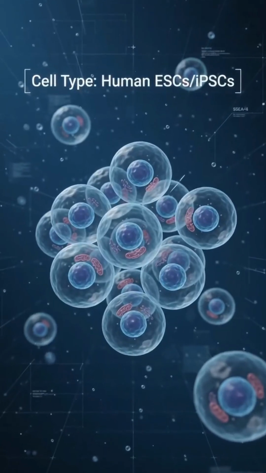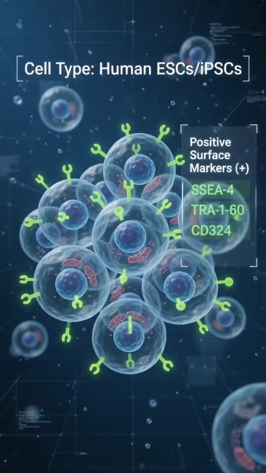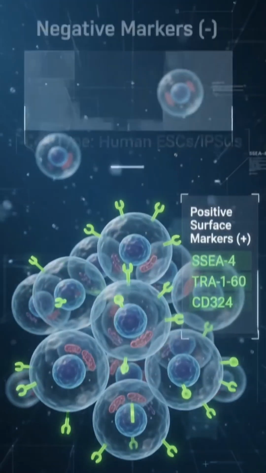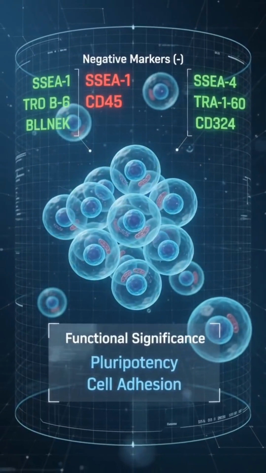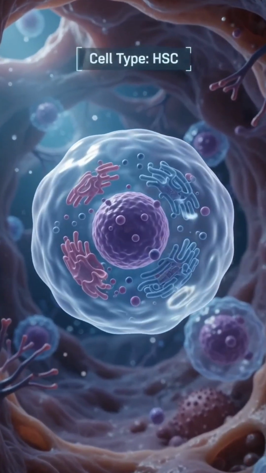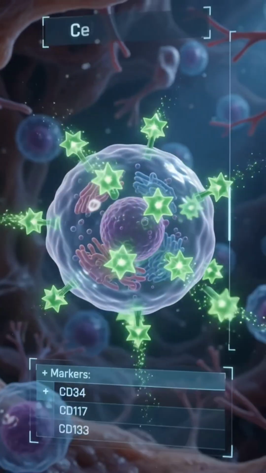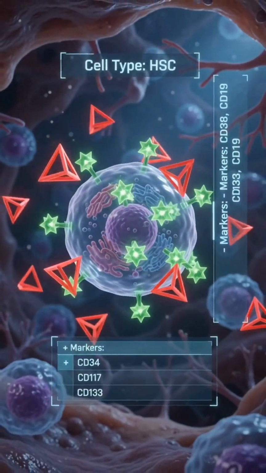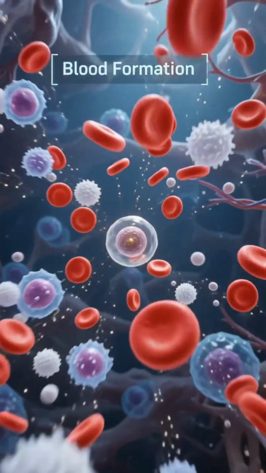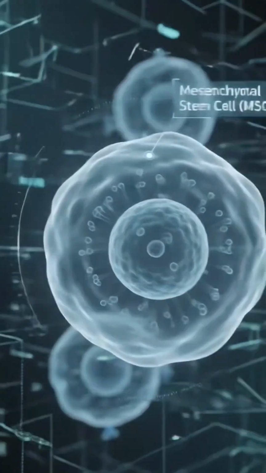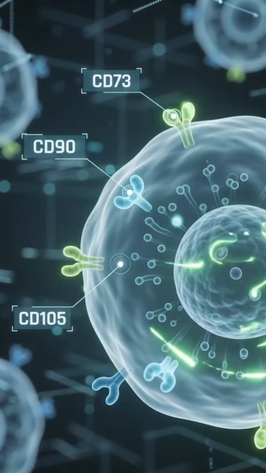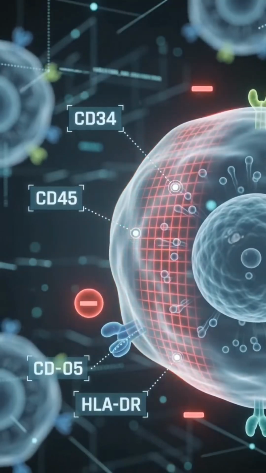Human ESCs and iPSCs are defined by specific markers. They express positive markers like SSEA1 and CD45, supporting their pluripotency and cell adhesion. Hematopoietic stem cells, or HSCs, are the foundation of all blood cells, but lack markers that drive unique bone marrow homing capacity. Let's examine mesenchymal stem cells: CD73, 90, and 105, but negative for CD34 and HLA-DR.